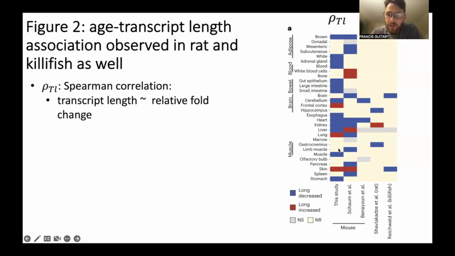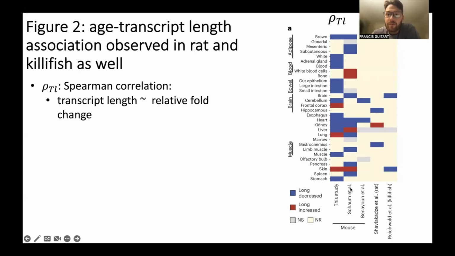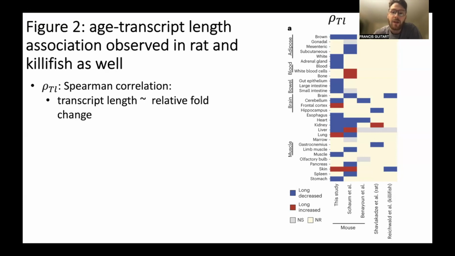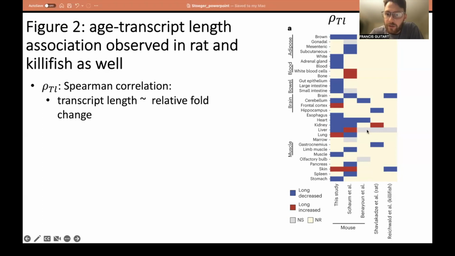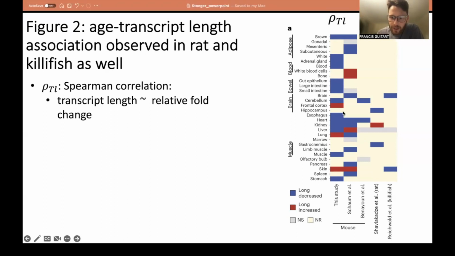And then in blue, we have that anti-correlation that they generally found in their different tissues. So in the y-axis of this plot, we have all of the different tissues tested in these various experiments. And in the x-axis, we have this current study that I'm describing here, and then the 4 other projects. So what we see from this heat plot is generally for the tissues that were studied, we're seeing this trend of most tissues having this profile of decreased expression of longer transcripts, with a few exceptions in the white blood cells and the liver and the kidney and skin and brain also, which is interesting.